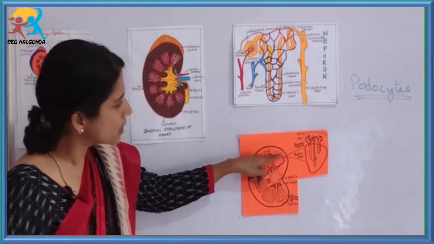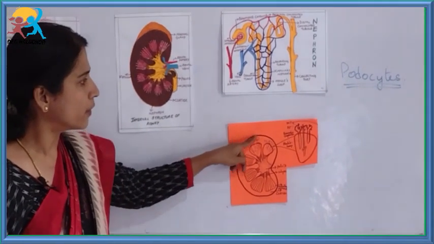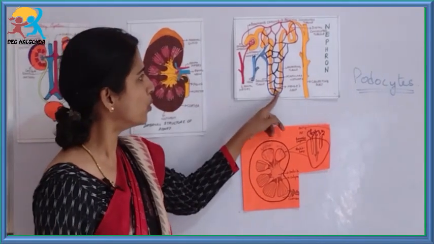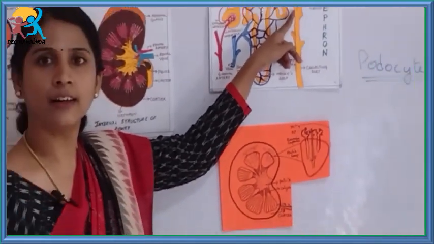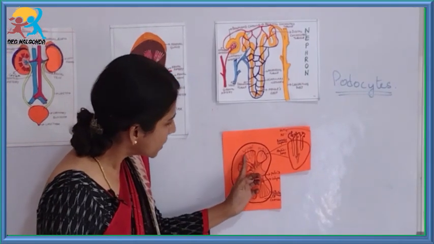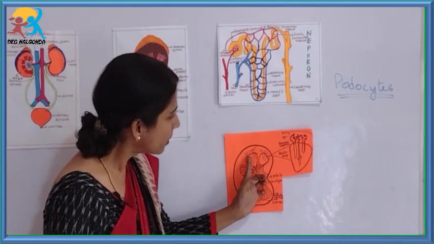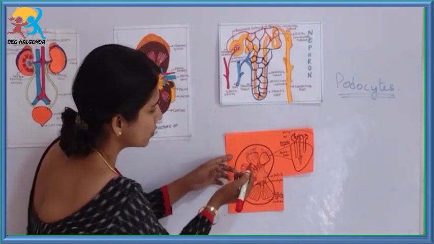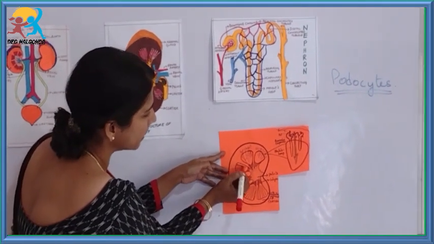They are arranged in the corticular region, or the cortex. The Henle's loop portion and the collecting duct are placed in the medullary pyramid.